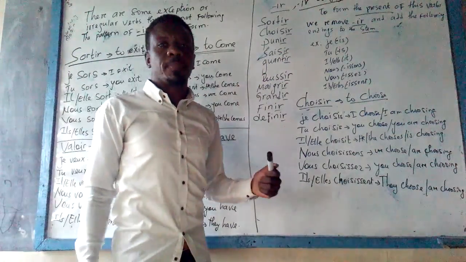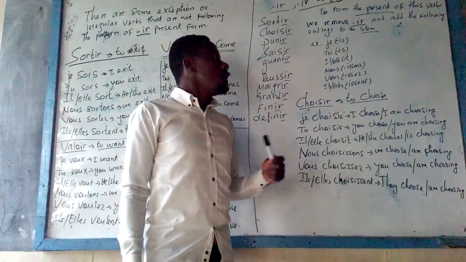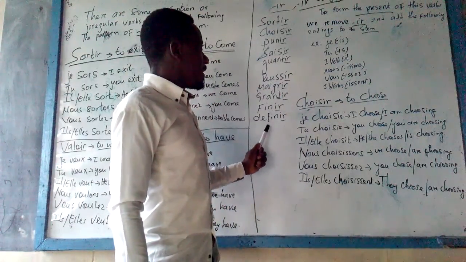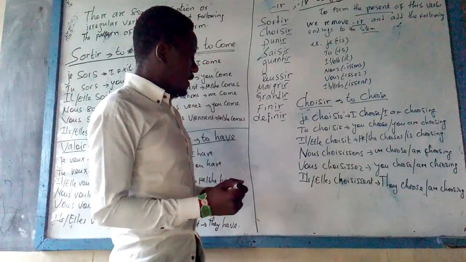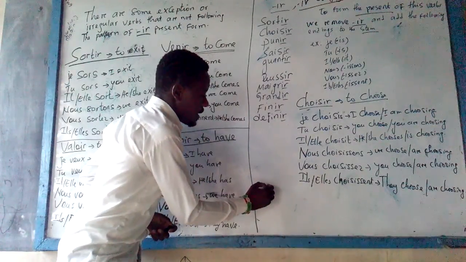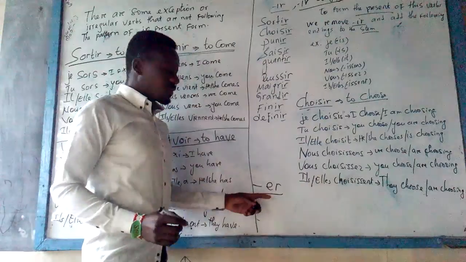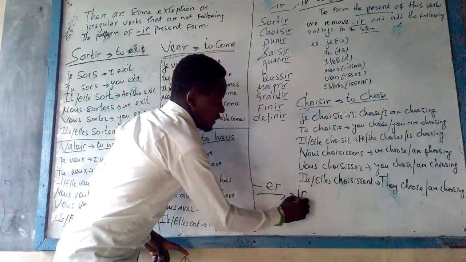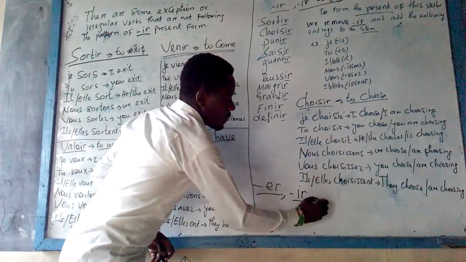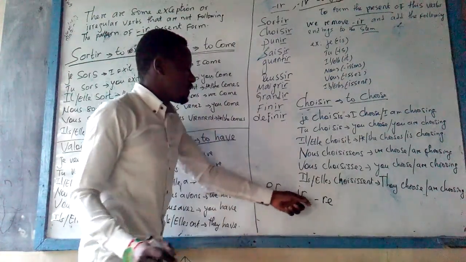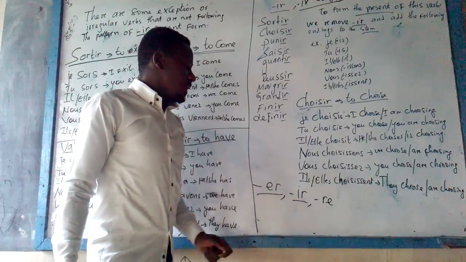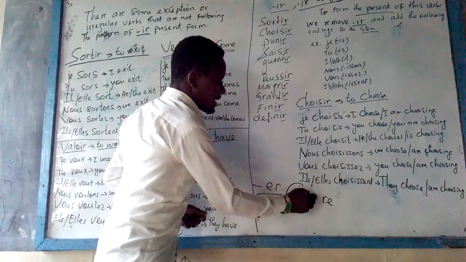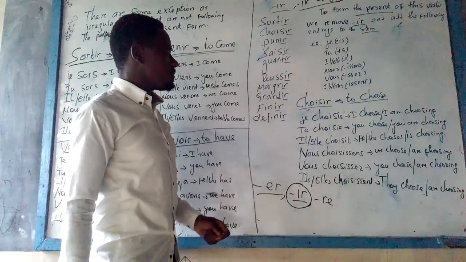So, how do we form the present tense of those verbs? Remember last time we learned the verbs which end with ER, that was the first conjugation. Today we are going to see the IR verbs, and the next time we will see the group of verbs that end with RE in the infinitive form.